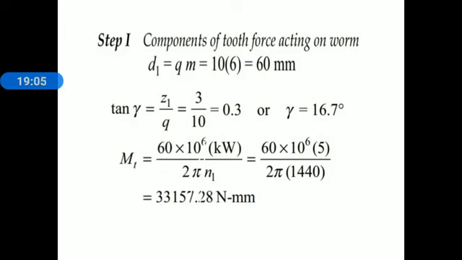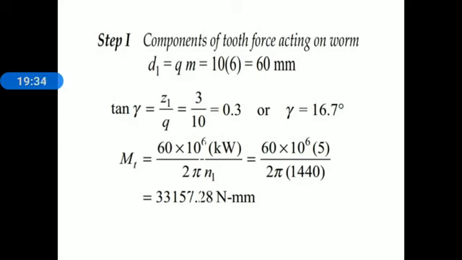For finding these three components, first of all we need the diameter, lead angle and torque which is transmitted. Pitch circle diameter of worm d1 is equal to q into m. q is 10, module is 6. We get a pitch circle diameter of worm 60 millimeter.